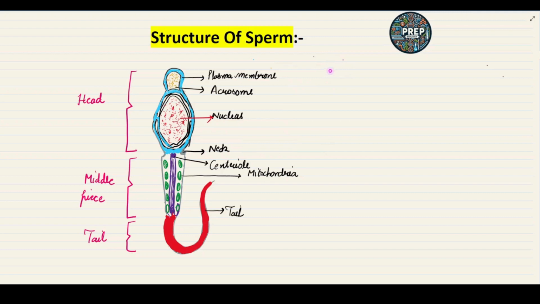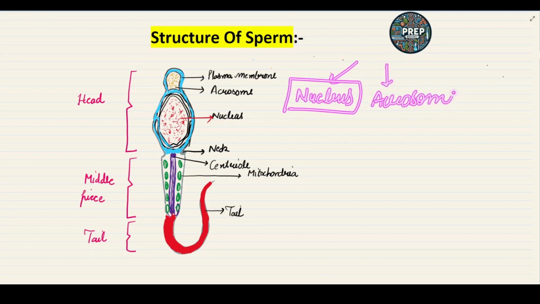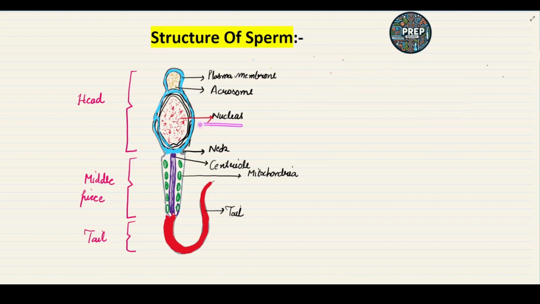The head region is composed mainly of the nucleus, which contains the genetic material, and the acrosome. In the head region, we have the centrally located, elongated nucleus, which contains the chromosomes, that is the genetic material. Now, the whole body of the sperm is covered by a membrane called the plasma membrane.